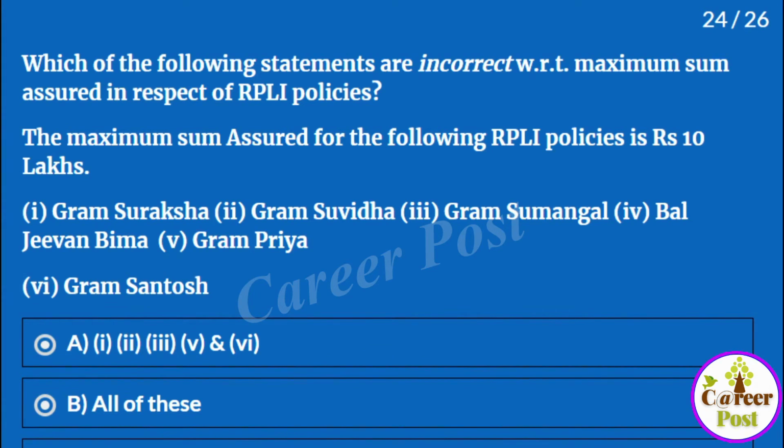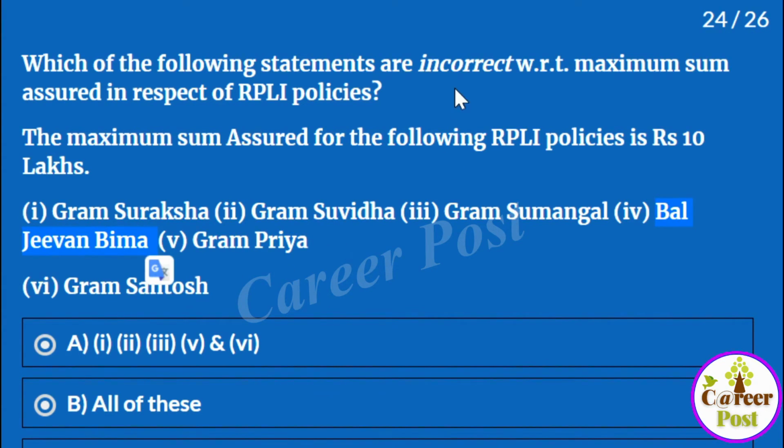Here the maximum sum assured for the RPLI policies is 10 lakhs. Gram Suraksha is 10 lakhs maximum sum assured. Gram Suvidha is 10 lakhs. Gram Sumangal is 10 lakhs. Bal Jeevan Bima, we have to check. Gram Priya is 10 lakhs. But Bal Jeevan Bima, it is 1 lakh, the maximum amount you can go for sum assured in an RPLI policy. Except Bal Jeevan Bima, the other policies have a maximum sum assured of 10 lakhs in RPLI policies.